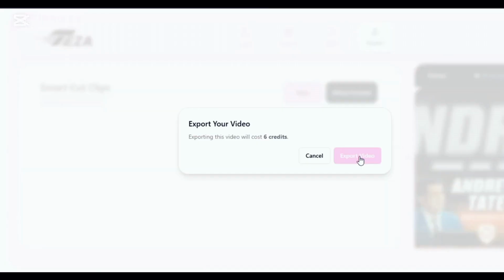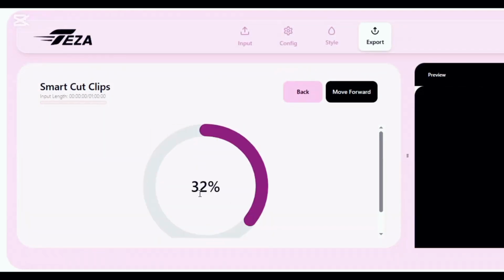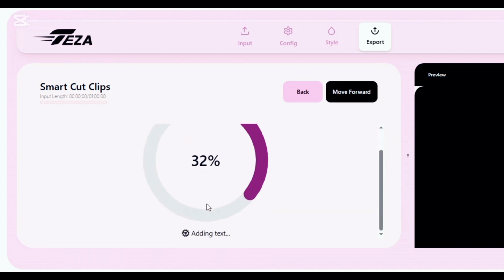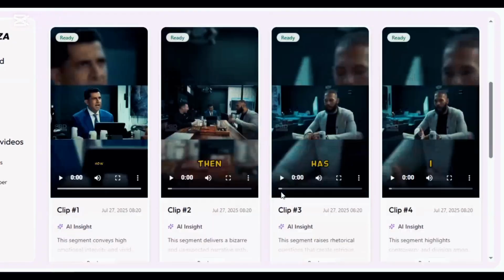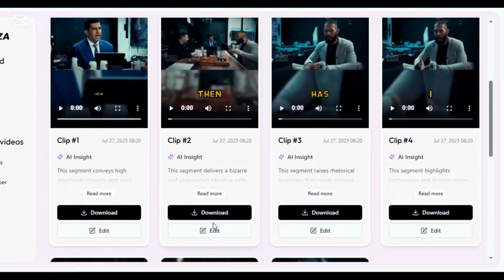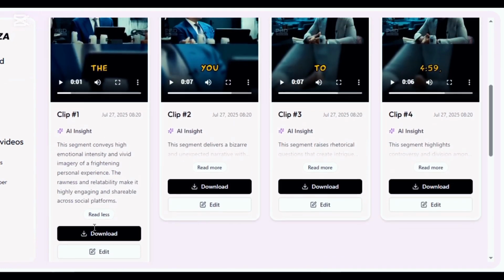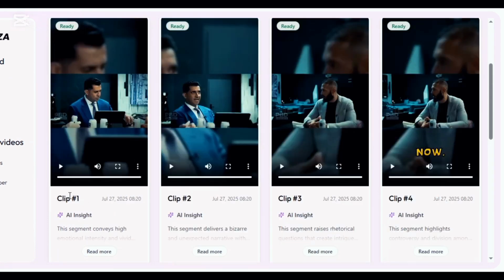Click on the export button. The tool will begin the video processing immediately. It only takes a few minutes. Wait for Tezza AI to do its magic. The tool has generated 4 clips for us. Smart Cut Clips generate different shots out of the broadcast episode. It also gives insight on each clip. This helps you to know what the clip is all about. Let's check them one by one.